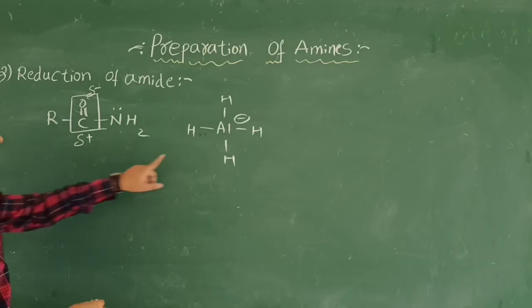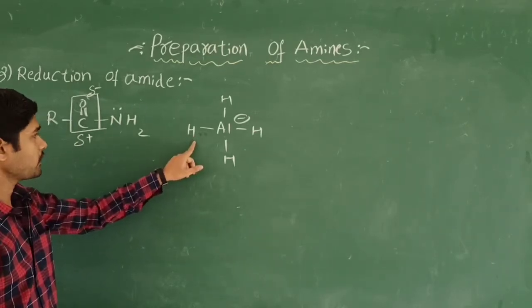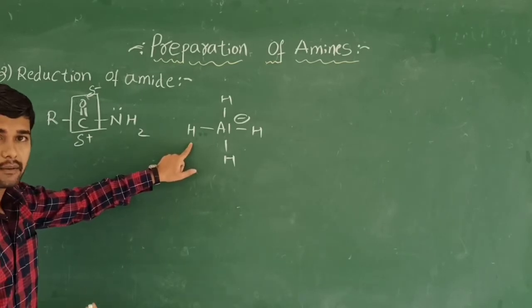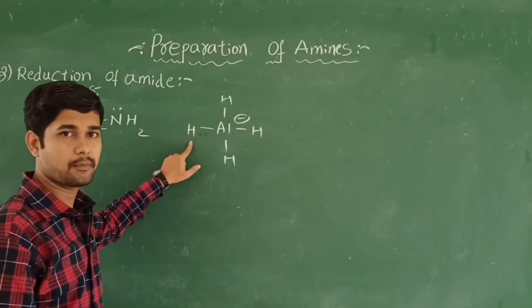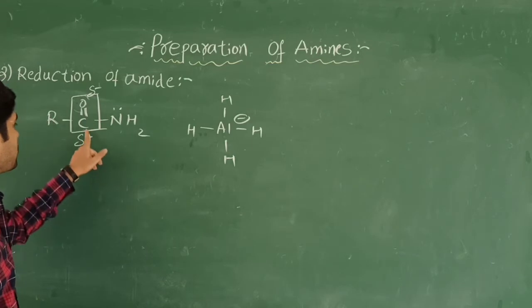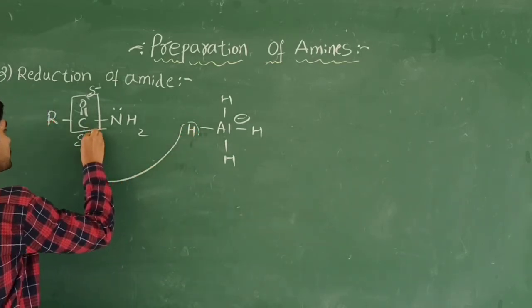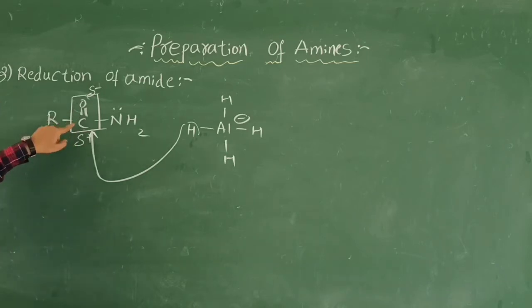So what happens here? This hydrogen will be negative. This hydrogen will come here and act as a nucleophile because it is now in the H minus position. This H minus will come and attack this carbon atom, and now the carbon has five bonds.